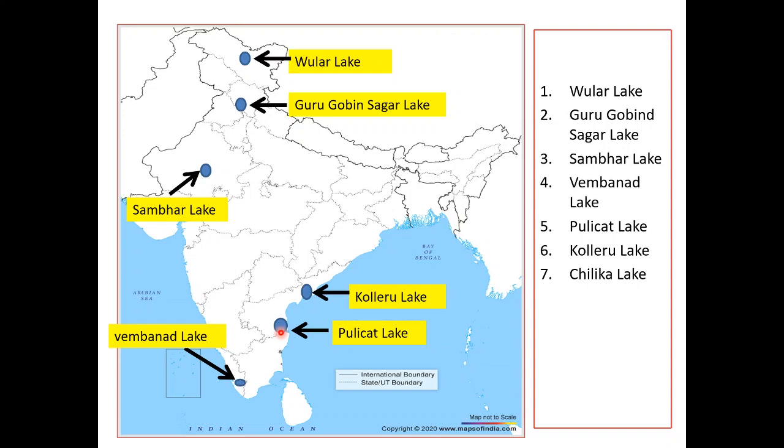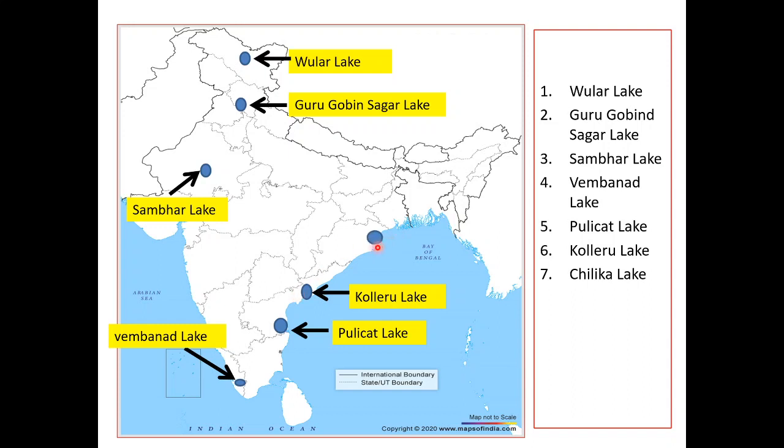So Pulicat Lake is situated on the Coromandel coast. Next we have Koleru. Koleru Lake is also in Andhra Pradesh. Koleru Lake is one of the largest freshwater lakes in India, located in the state of Andhra Pradesh, and forms the largest shallow freshwater lake in Asia. Okay, and Koleru is located between the Krishna and Godavari deltas. In between you will find the Koleru Lake in Andhra Pradesh.